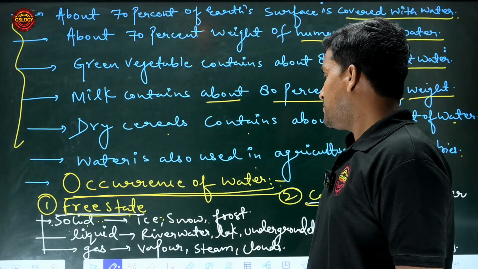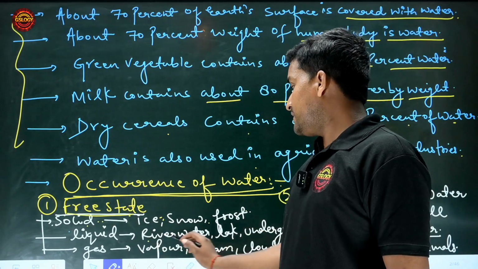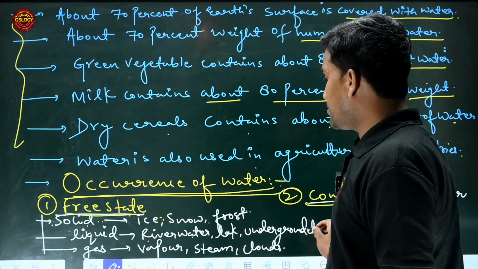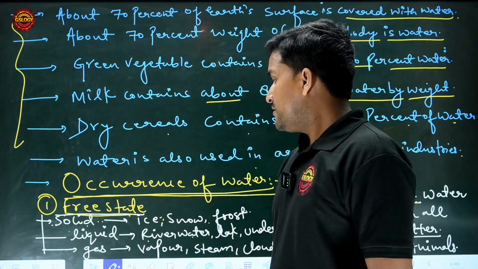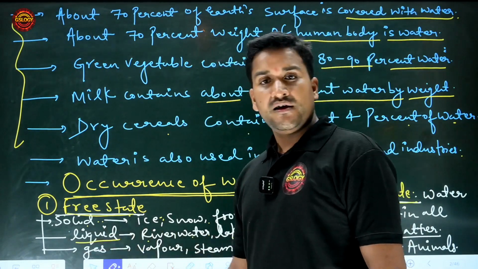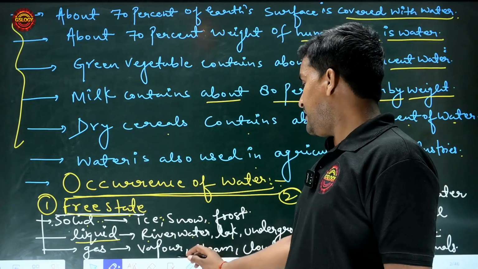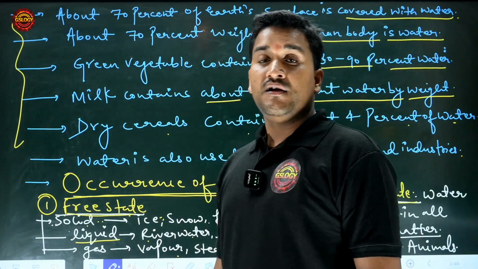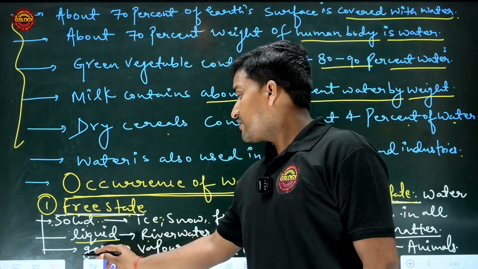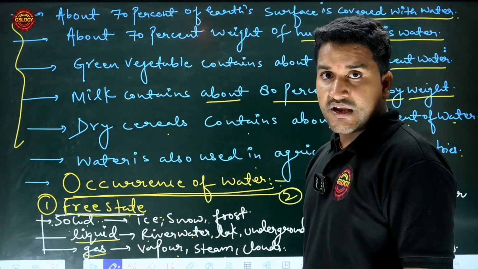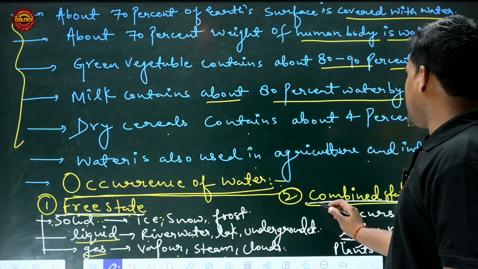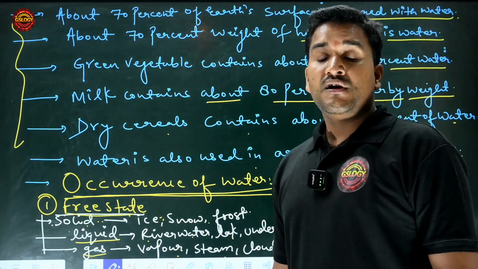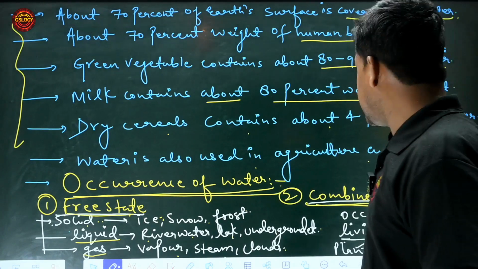Also snow and frost. And liquid: river water, lake water, underground water are forms of water which exist in the liquid state. And next, vapor, steam and clouds are forms of water which exist as gas. Clear everyone?